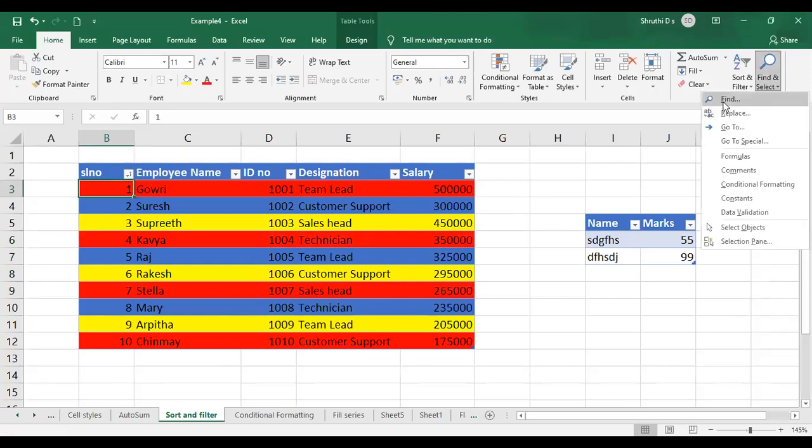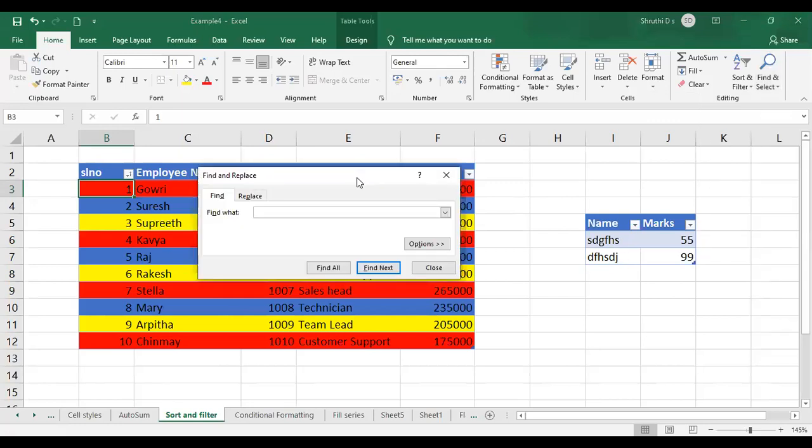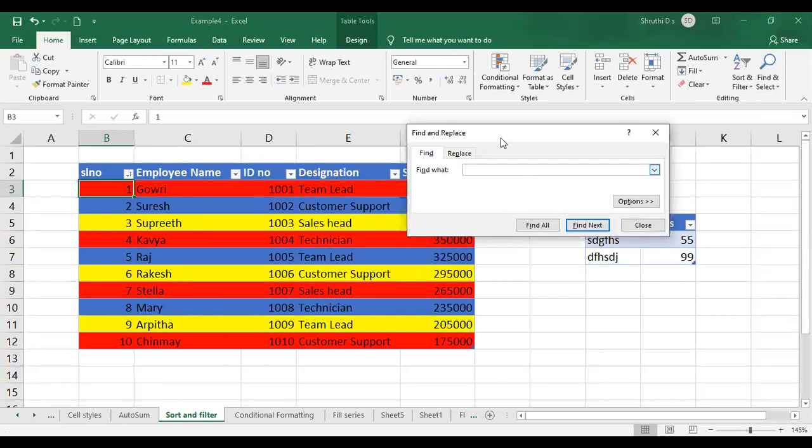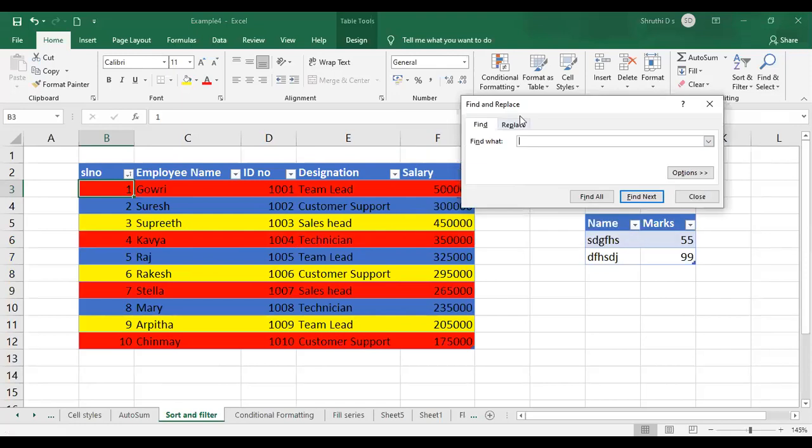Here we have two options, find and replace. We are going to discuss only those two, and the rest of them will be discussed in your advanced Excel concepts. So what does this find do? I'll click on it, and here we have an option, find what. See, I have so much data here, a large database. I am trying to find particular data from my worksheet.